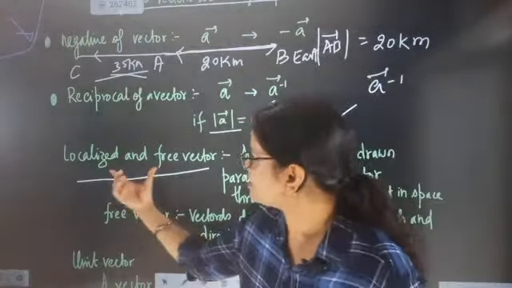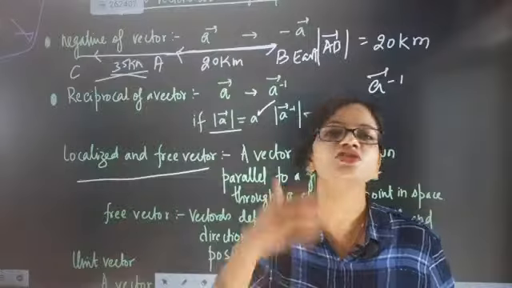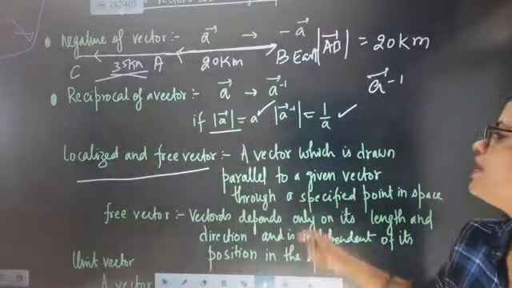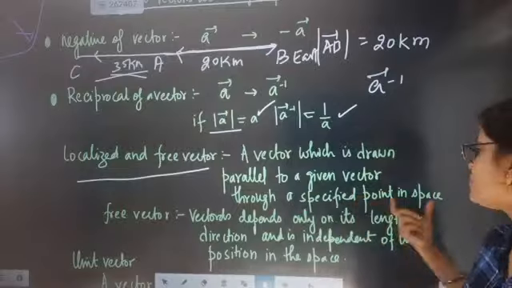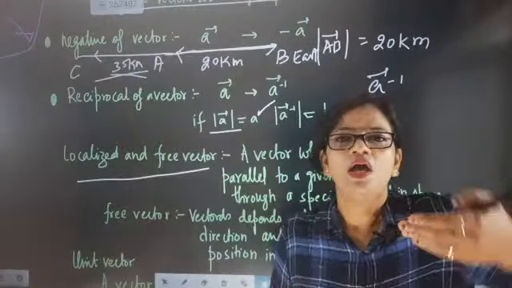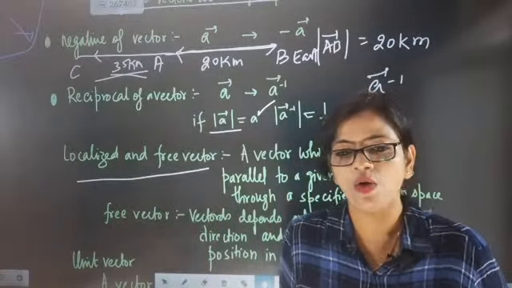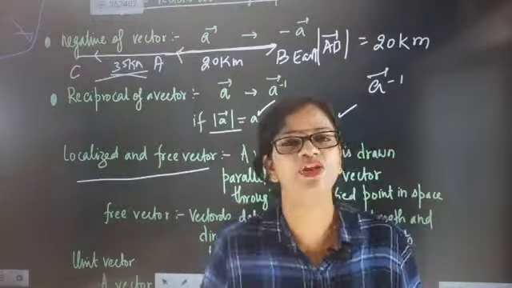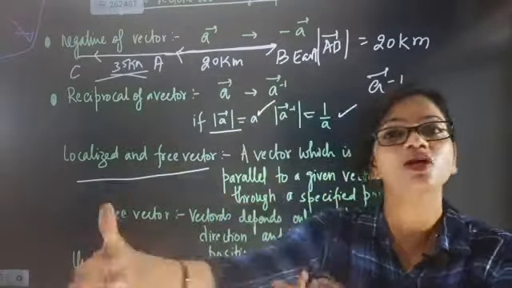So what exactly is a localized and free vector? Now if you listen to the definition, you yourself will catch the point. Here, a vector which is drawn parallel to a given vector through a specified point in space. So I am going to specify the direction, I am going to specify the point. So right now a localized vector is not a free vector, because it is represented by the presence of some other vector.